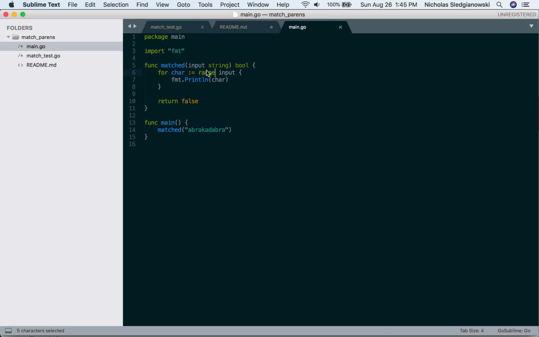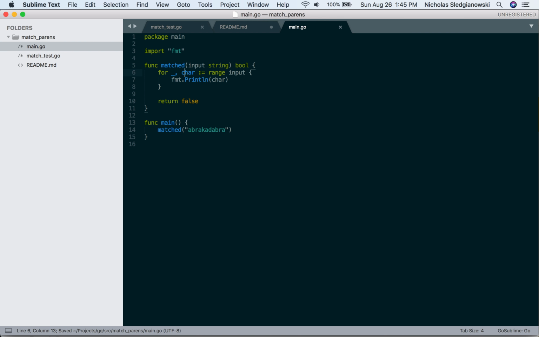Well, when you do range, it actually gives you the index and then the value. It does this for maps, it does it for all sorts of things. So this is actually underscore comma character. It could also be like i. So if you're doing a for i equals 0, i is less than length, i plus plus kind of loop, this is the index here. But I don't actually need it right now, so it's just going to be an underscore. The underscore in Go just drops that value, so the program will ignore it.